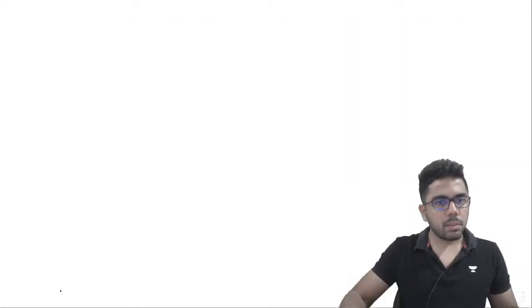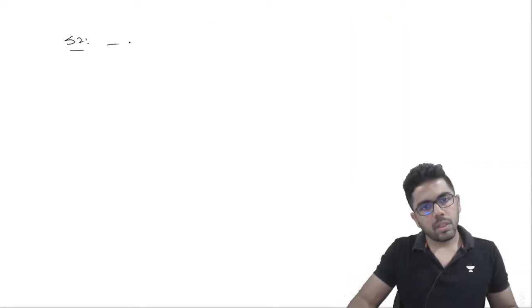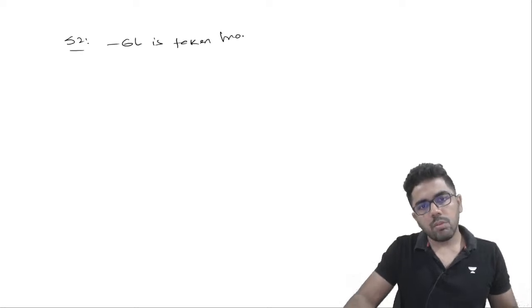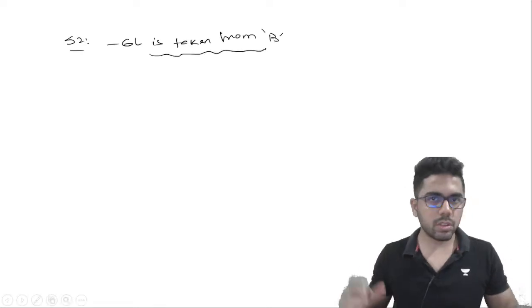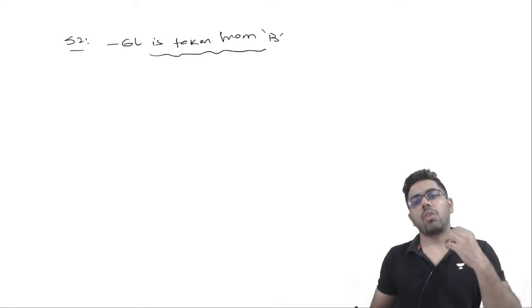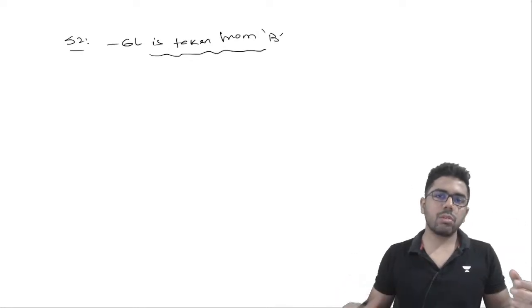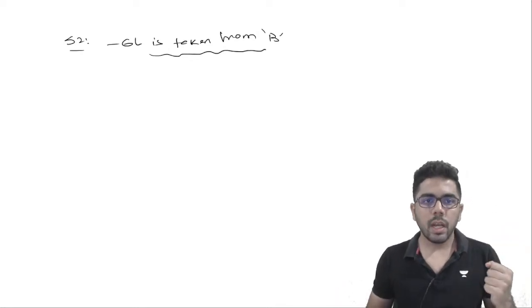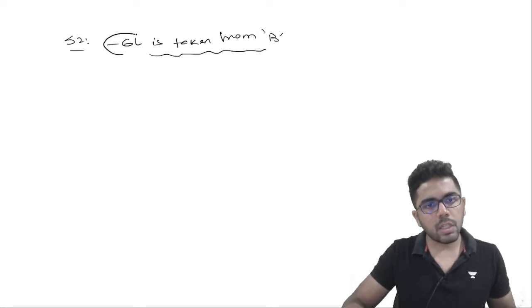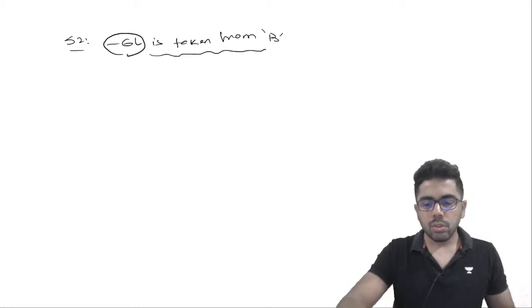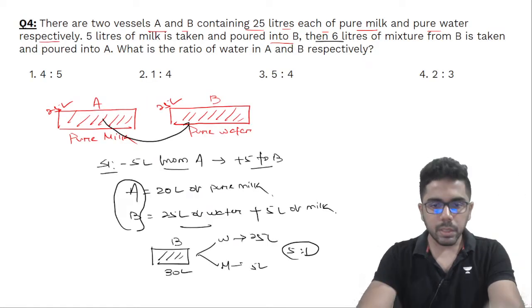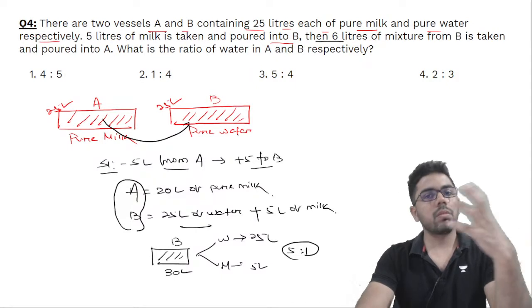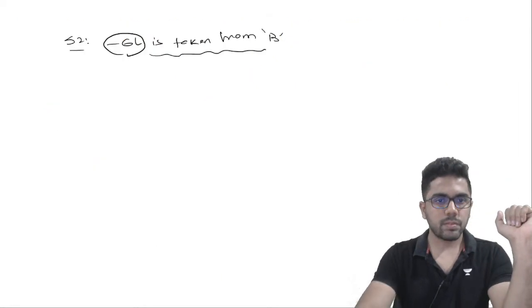So in the second step, 6 liters is taken from B. Now, when you are taking out 6 liters from B, can you selectively take out water or selectively take out milk? No. It is already a mixture. So when you take it out also, it will come in the form of the mixture. And water and milk दोनों इसमें बाहर आएंगे. But uniformly आएंगे. So in whichever ratio they are present, they will come out in that ratio only. So they are present in the ratio 5:1. So water and milk will come out in the ratio 5:1 as well.